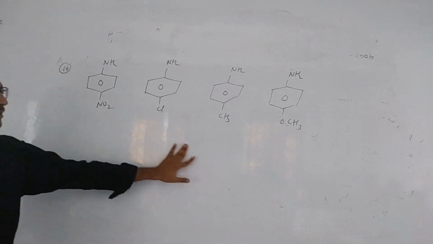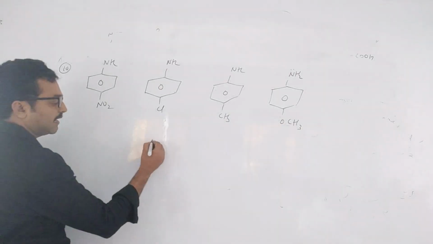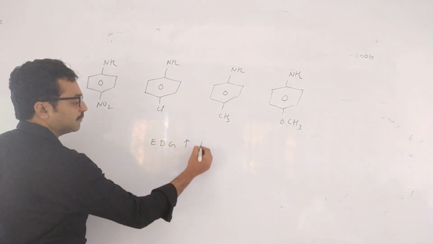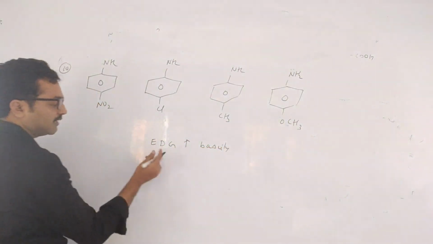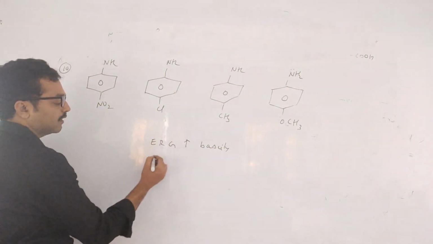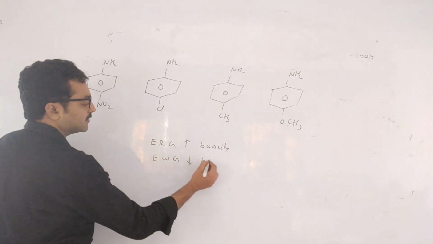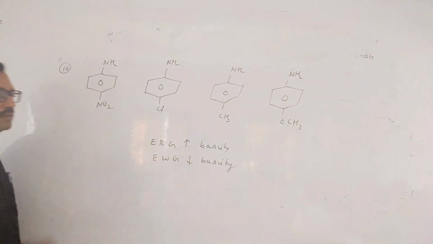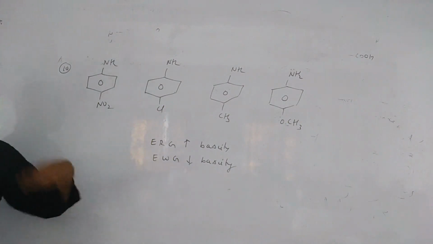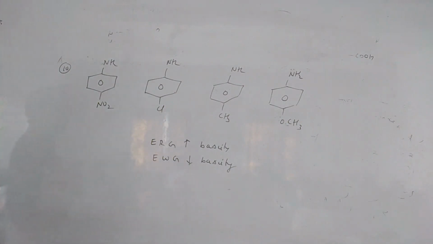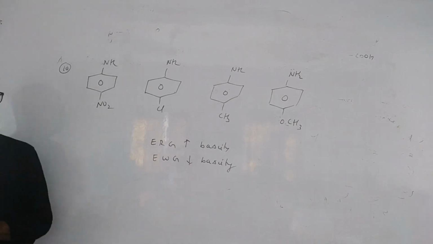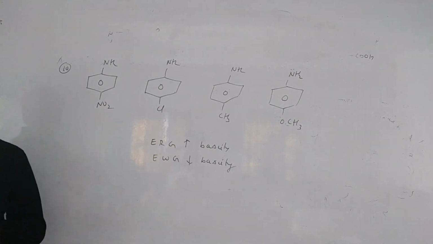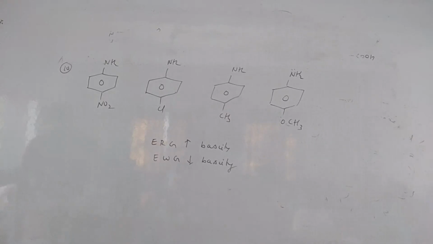Try the basic nature. So basically what happens now? Electron donating group increases the basicity. Donating group, or you can call it releasing group. Electron withdrawing group decreases the basicity. This is reverse for acidity, whereas in acidic case, electron withdrawing group increases acidity. Okay. And one more thing, aliphatic amines are more basic than aromatic amines. Why are aliphatic amines more basic than aromatic amines? Because the nitrogen is